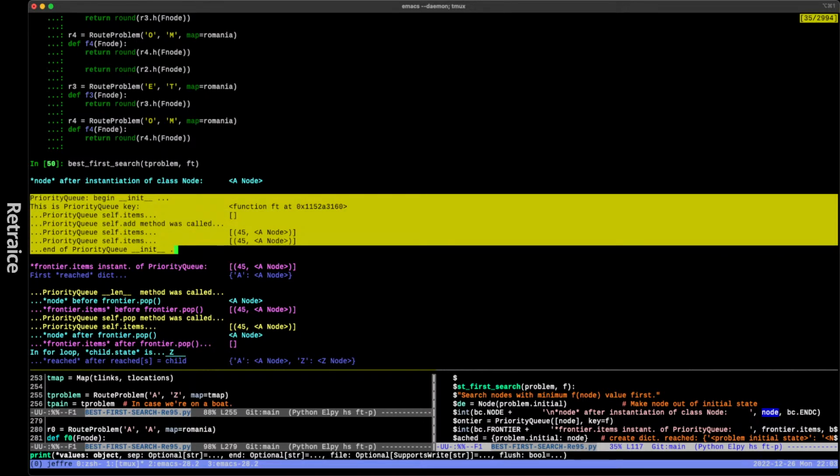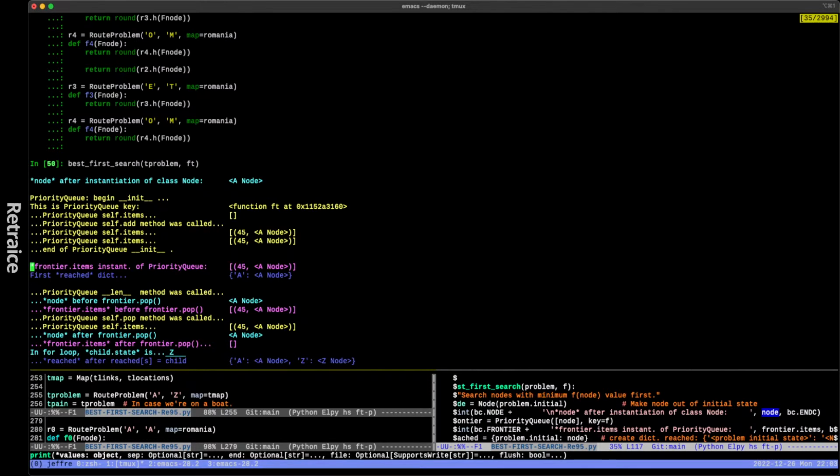Now here's what happens in PriorityQueue, the initialization or instantiation of a frontier. Okay, so PriorityQueue, as I said in the subtitle for this segment, frontier is a priority queue. Okay, priority queue is a class. Frontier is an instantiation of that class as an object. And I really think not understanding PriorityQueue, at least to a certain level of resolution, is to not understand best first search. I mean, that's the whole game.